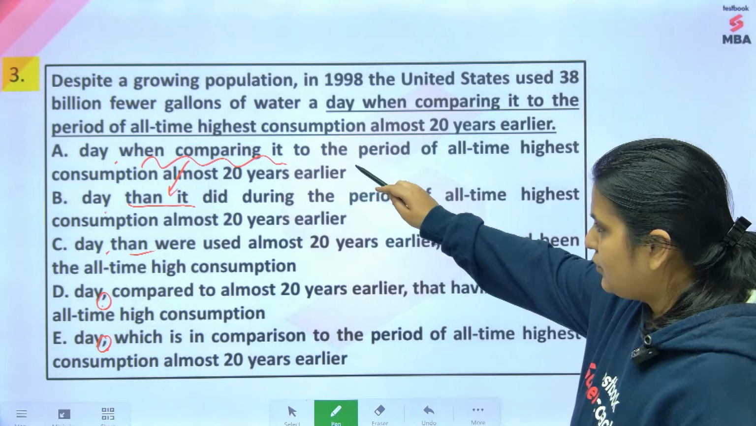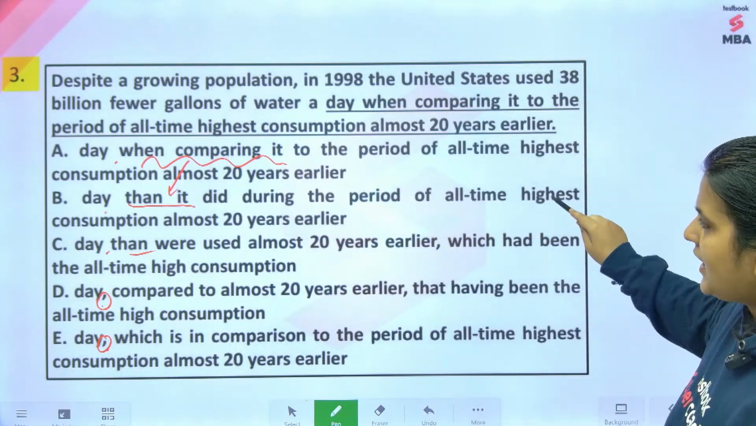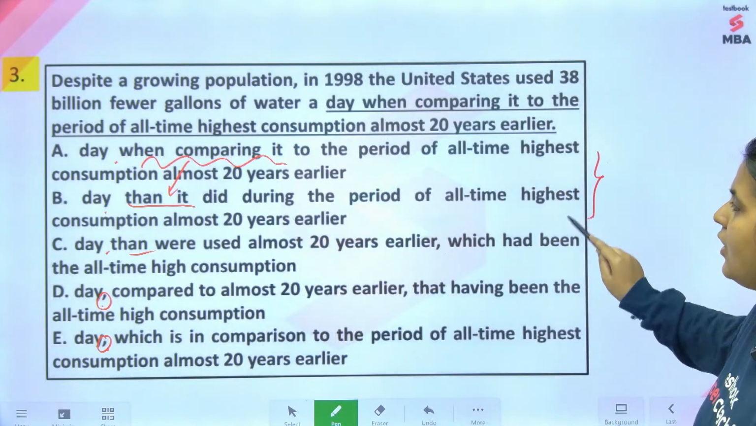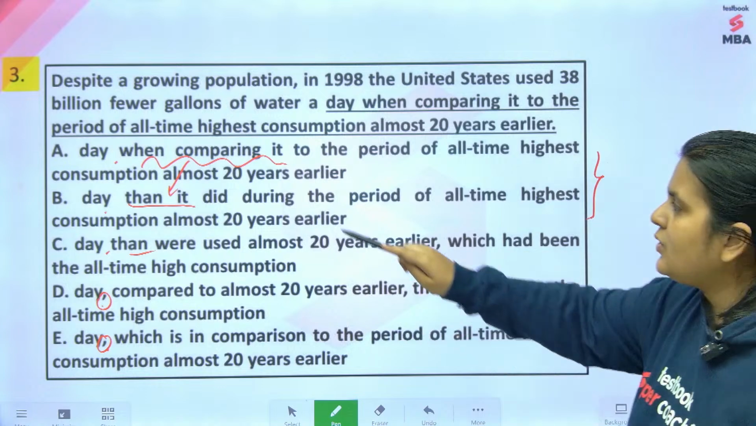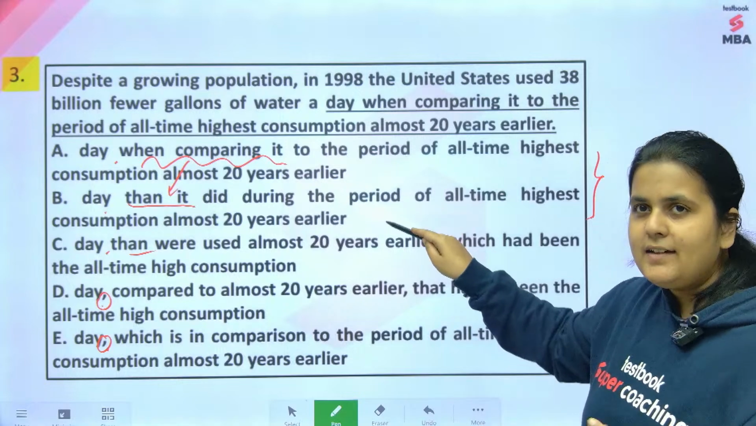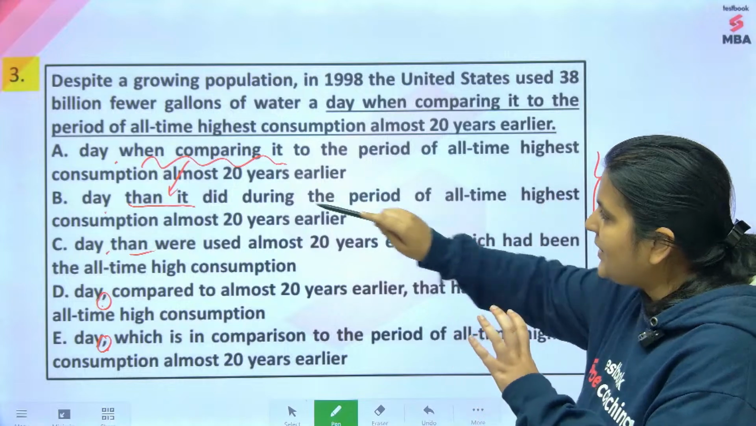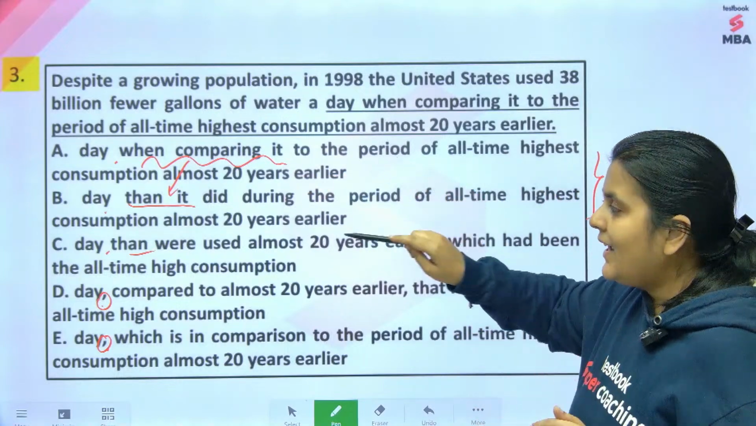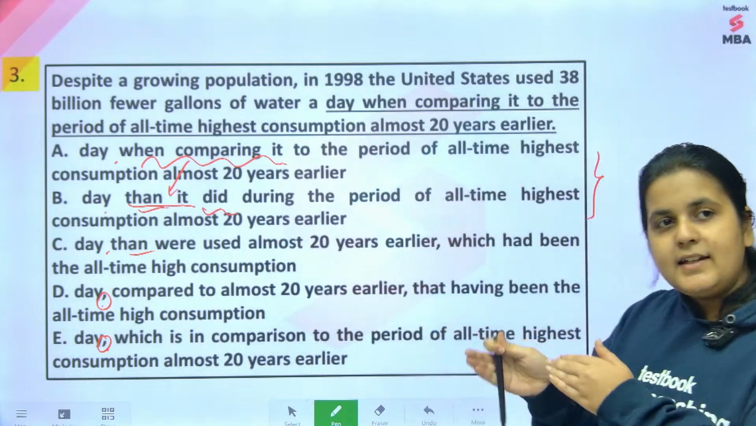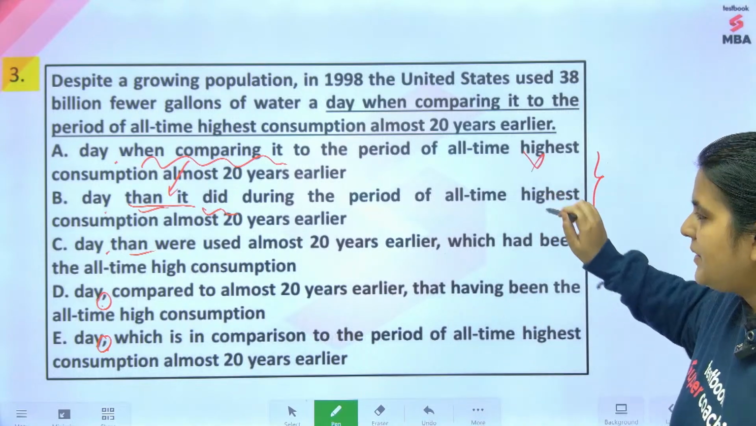When comparing it to, or than it did during the period of all-time highest consumption almost 20 years earlier. There is no other difference between these two. It's just about when comparing it to the period of, or than it did during the period of. Than it did during the period is better because when comparing it to the period of is definitely verbose, and here it's better because you're comparing the usage. Than it did means than it used. So that's a better comparison. So yes, between A and B, B is better.